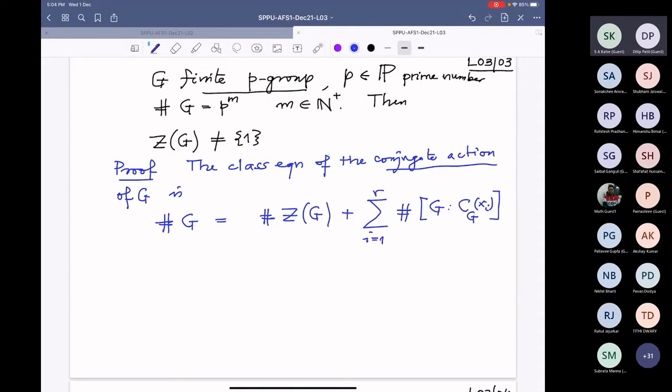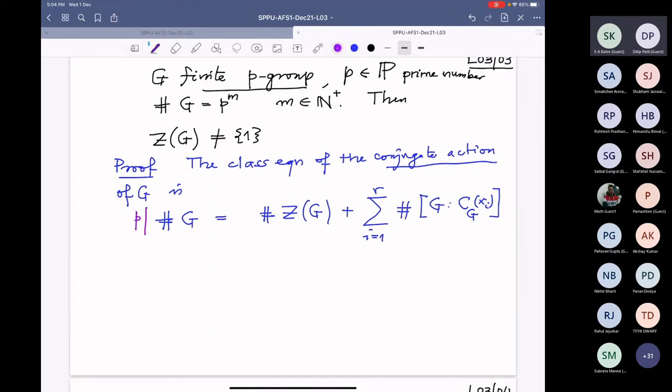And now P divides this side. The cardinality of G is P to the n, so P divides this. These are the indices. Therefore P also divides these, because they are divisors of the order of G, and so these are also powers of P. Anyway, P divides them for all i from 1 to r because they are non-trivial.